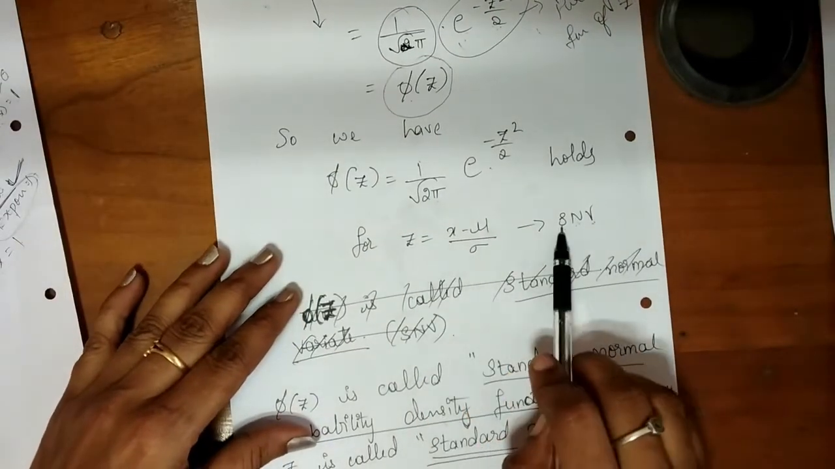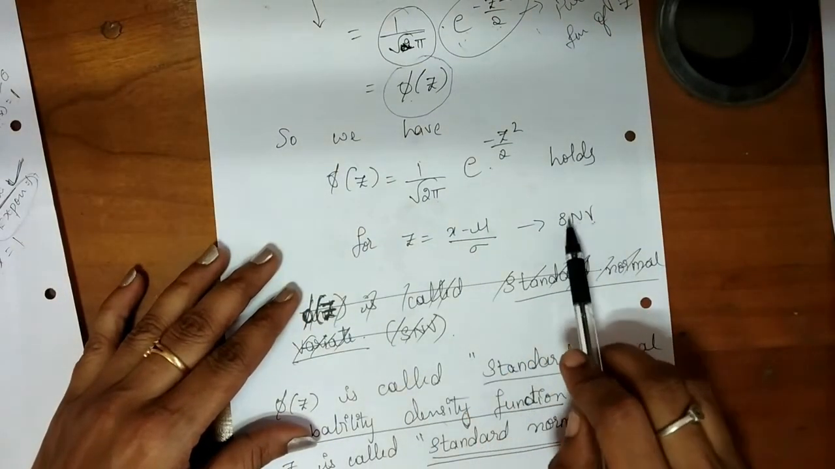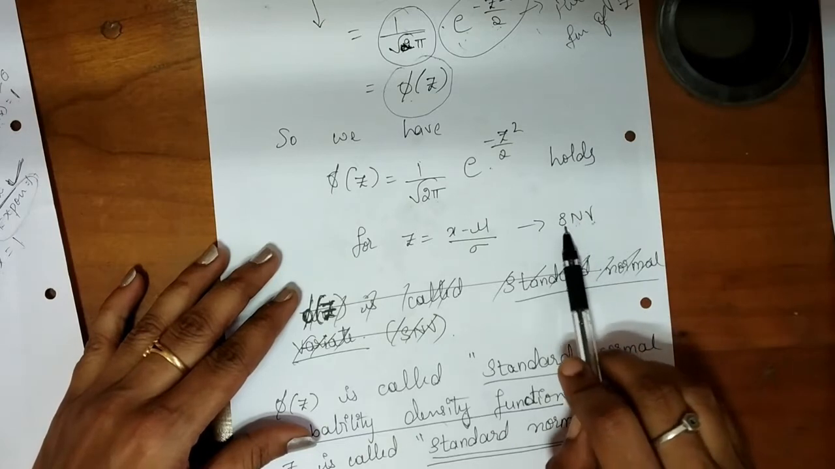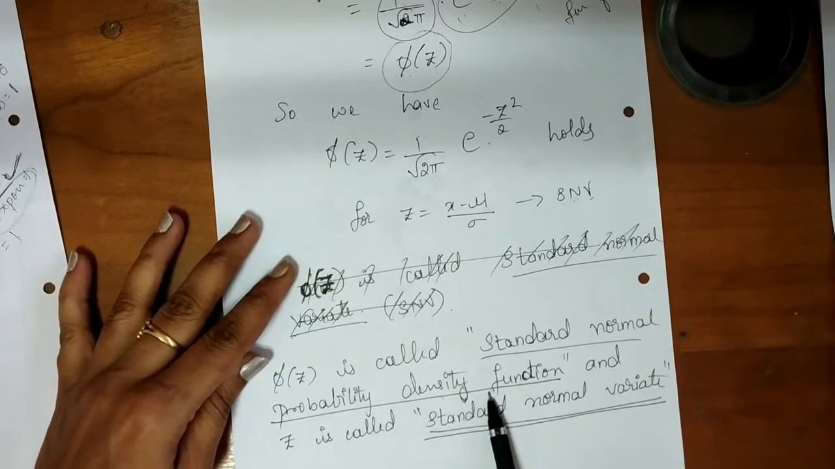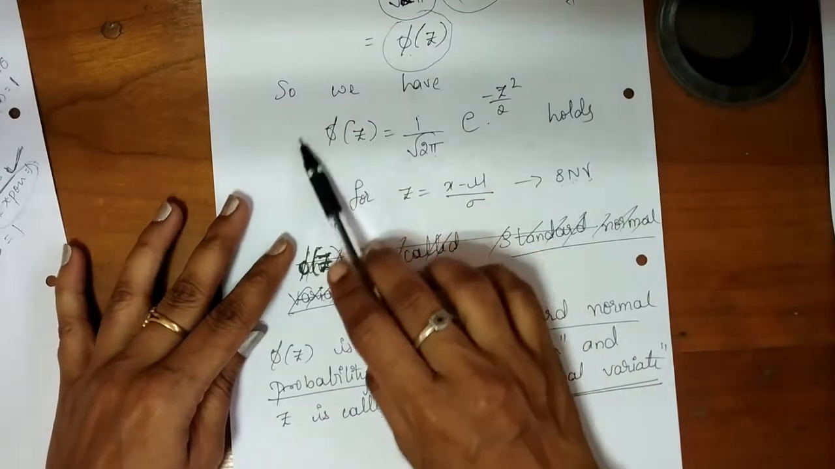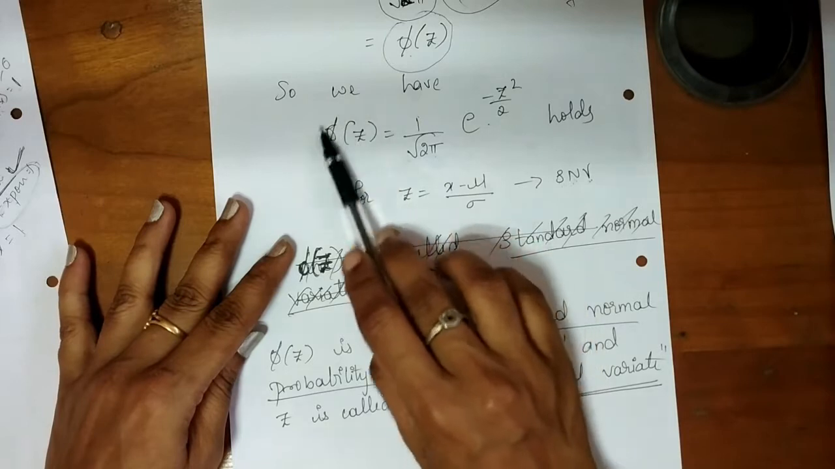Now this is nothing but the standard normal variate. We call this in short the standard normal variate, and this phi of z the standard normal probability density function. This is called the standard normal probability density function.